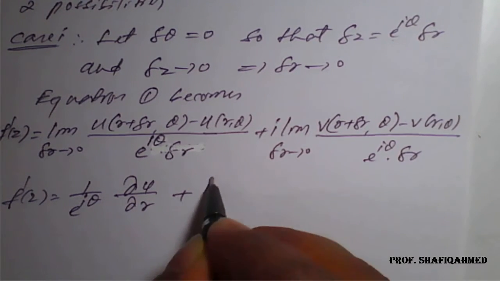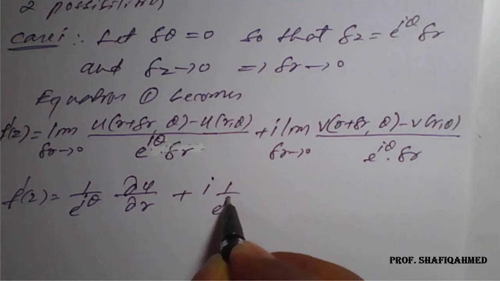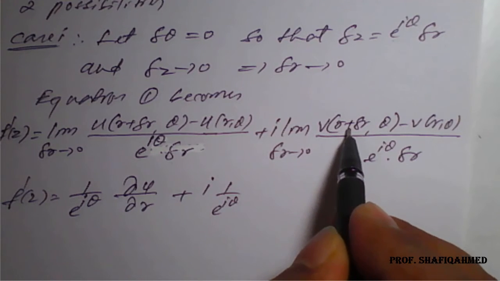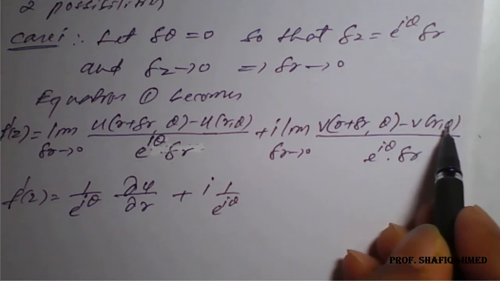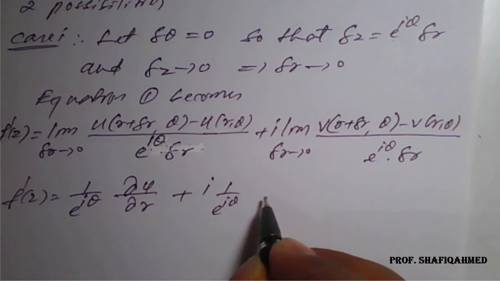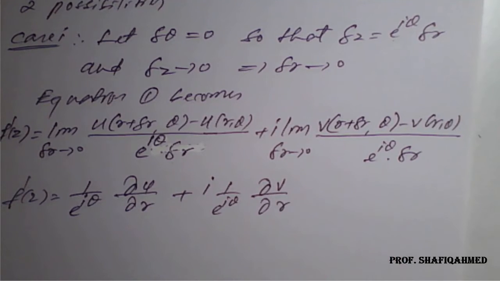Similarly, the limit of v of r plus delta r comma theta minus v of r comma theta divided by delta r becomes dou v by dou r.